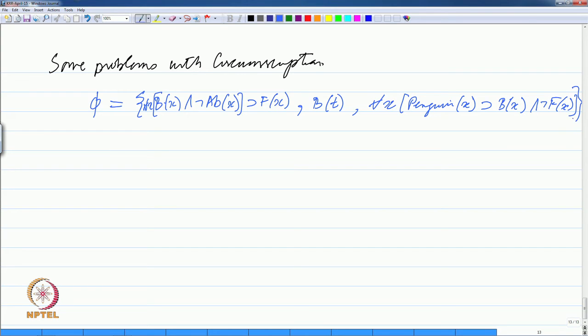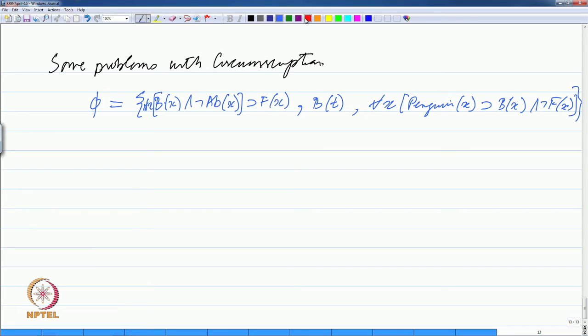This is a slightly different knowledge base, in which there is only one bird, which is Tweety, and of course, we have the statement that birds fly, which we use in all the knowledge bases that we have. But we have another statement, it says that penguins are birds which cannot fly. So, if x is a penguin, then x is a bird and x cannot fly. Now, does Tweety fly in this knowledge base or not is the question.